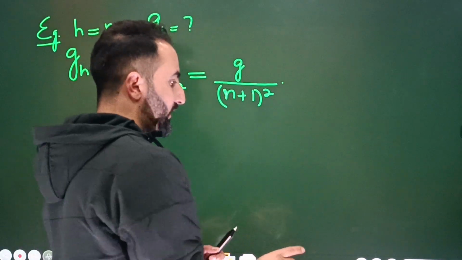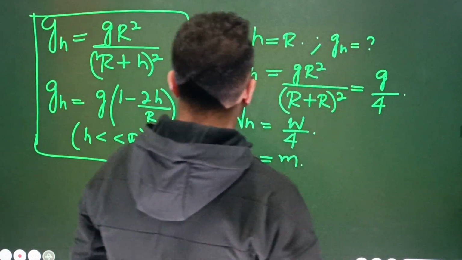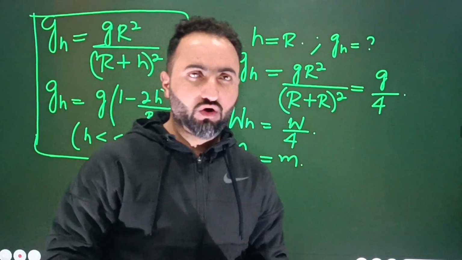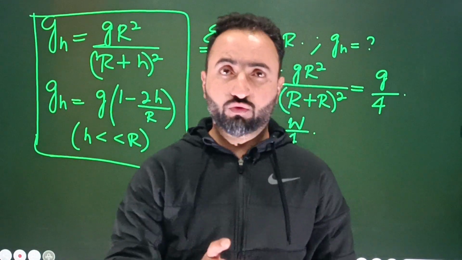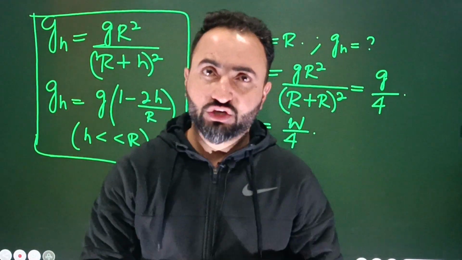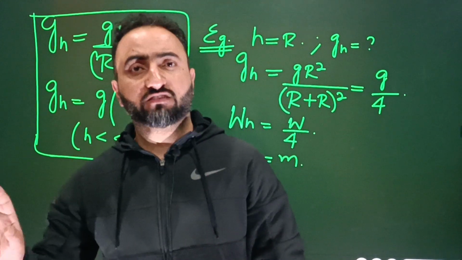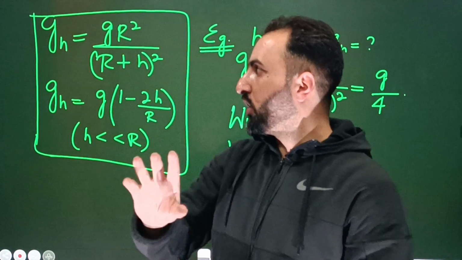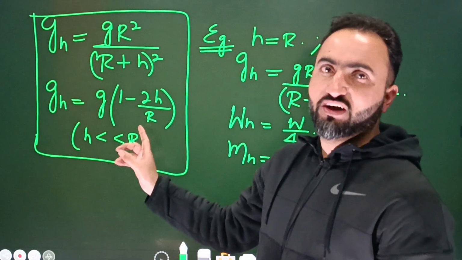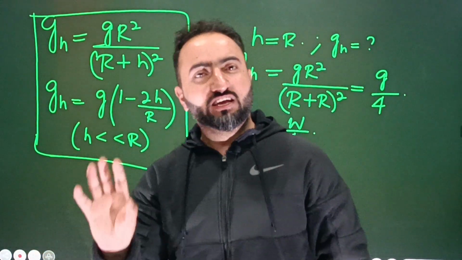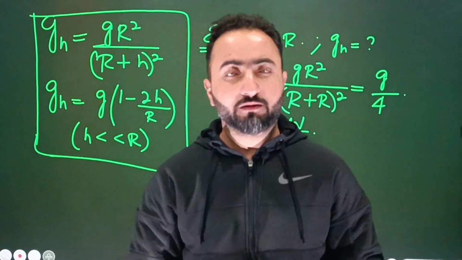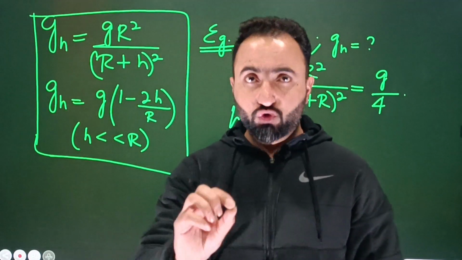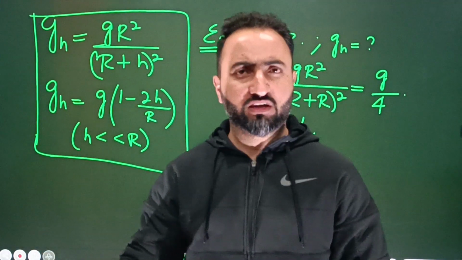Pay attention here. I will tell you an interesting thing, and that is how many equations we have. We have of course 2 equations. If a question comes on the variation of acceleration due to gravity, like this: acceleration due to gravity on the surface is equal to g, what is the acceleration due to gravity at height this and that, then remember one thing. Take it for granted that the question will never be asked on this. A question may come on how the acceleration due to gravity varies with the height if h is very small compared to R, a direct relation. A put-value-get-answer type question will not come here, not at all.